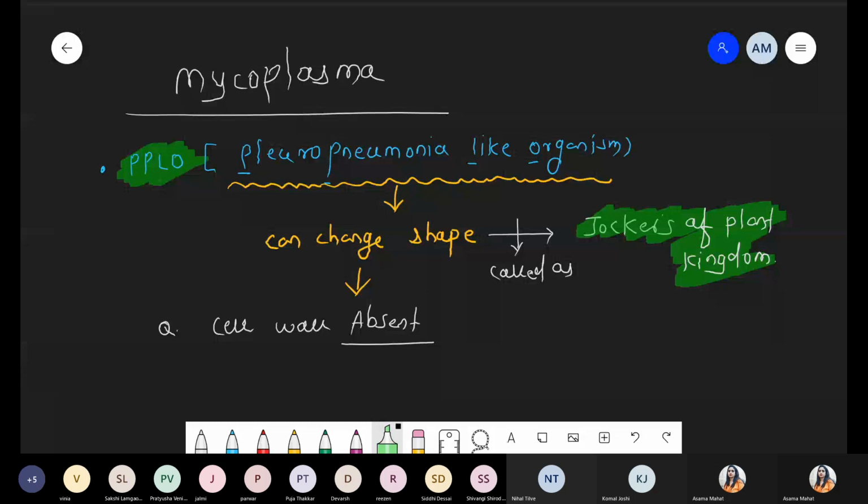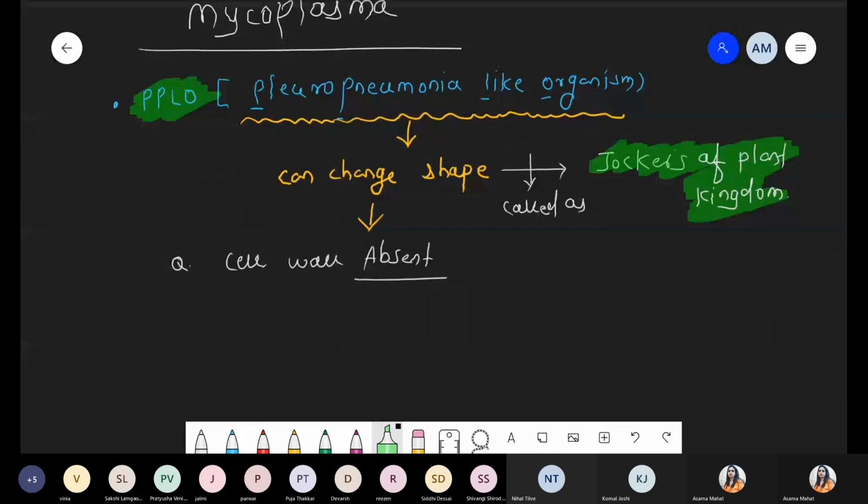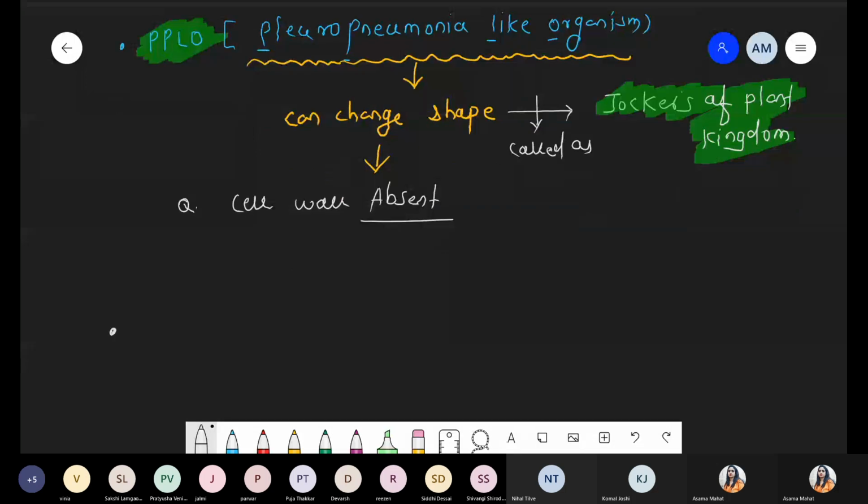हाँ Pratyusha, but they have plasma membrane. We discuss in structure. Wait. Okay, so what we say, these are the jokers of the plant kingdom. Now next part we are talking about, it consists of the plasma membrane. Definitely it has the plasma membrane because without boundary to survive नहीं होगा, right? But cell wall is absent.